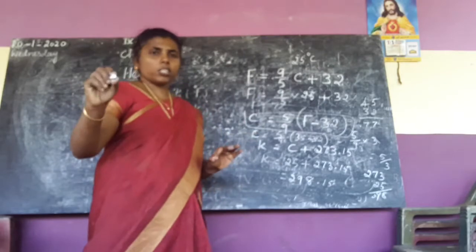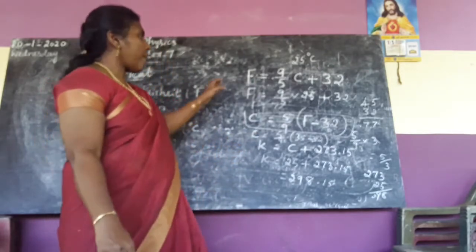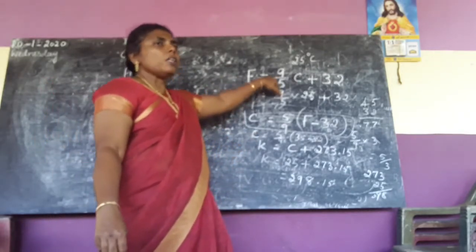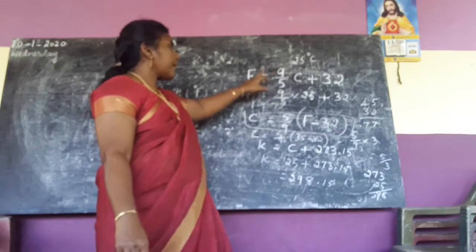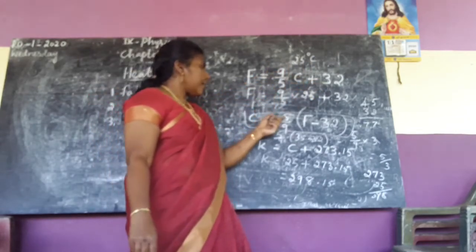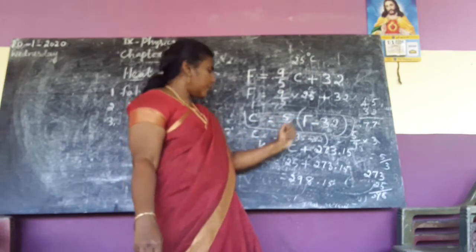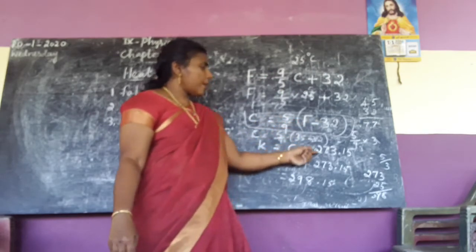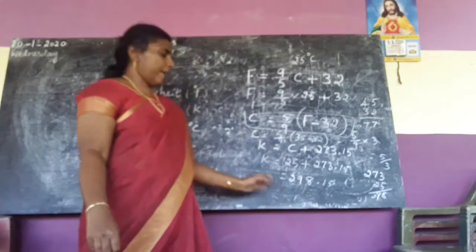Just work everything out in the book. Just go through and find out by using these formulas. Okay, 3 formulas. What are the formulas? F equal to 9 by 5 C plus 32, and C equal to 5 by 9 into F minus 32, and K equal to C plus 273.15.